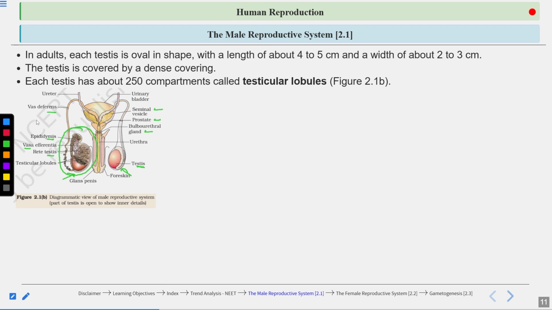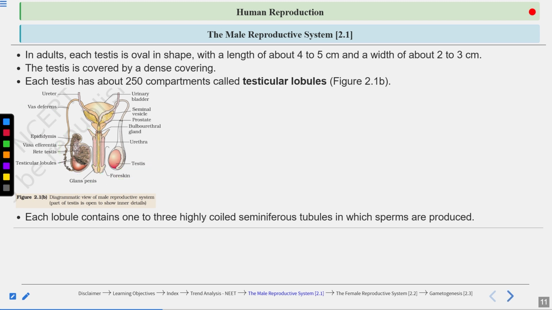Then you can see here glans penis has been shown, which is the head of the penis, and the foreskin is also shown here. So they have shown you the accessory ducts, and then they have shown you the accessory glands as well. They have shown you the primary sex organ, which is the testes. Penis is the external genitalia.